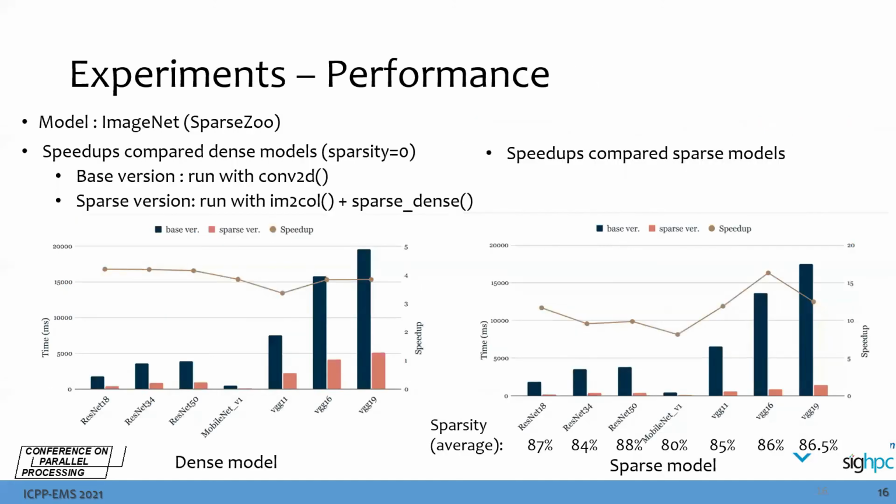As for the performance, we test both dense and sparse CNN models with our flow. For the left chart of the dense model, the weights are all non-zero. We can see that the blue one is the time running with direct convolution, and the pink one is the time running with our flow. Both of these versions are not adding any other optimization. From this chart, we could know that we can get at most 4 times speedup by our flow, even when the model is dense.